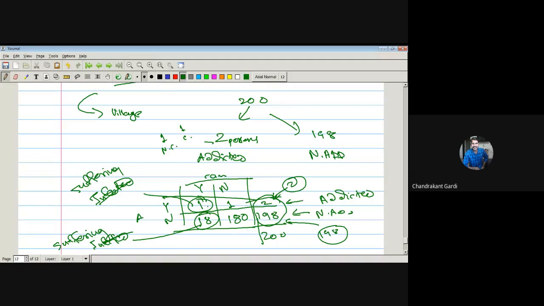This is just an absolute comparison that should not be there. We have to consider relative, 1 relative to 2 and 18 relative to 190. So prevalence of cancer in this particular setup is 1 out of 2, whereas in this particular setup it is 18 out of 190, and then we can compare these two values and come to a proper conclusion.